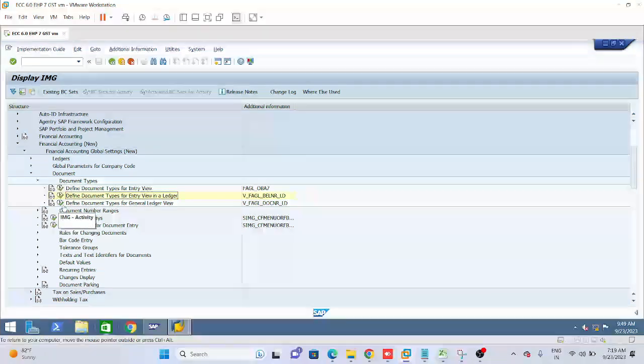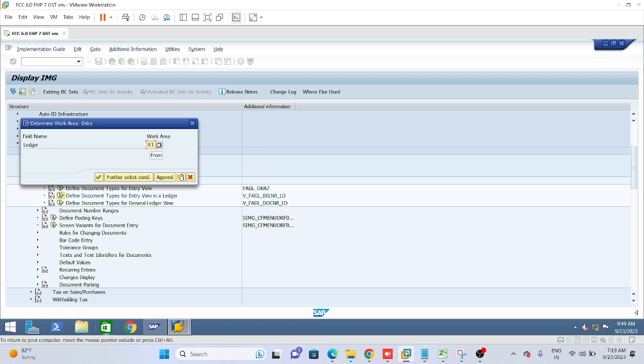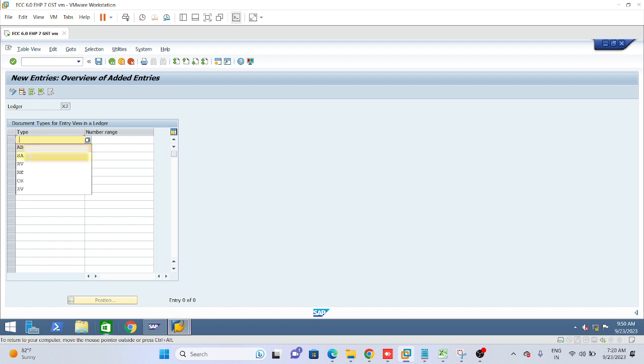Now please give the next subheading, define document types for general ledger view. No, please wait. Repeat the same: define document types for entry view in a ledger. We have done it for IFRS, and we need to do it for US GAAP, X2. For US GAAP we have 99. Repeat the same activity for the US GAAP X2 ledger, and for SA and AB we need to maintain 99, 99 number range key.